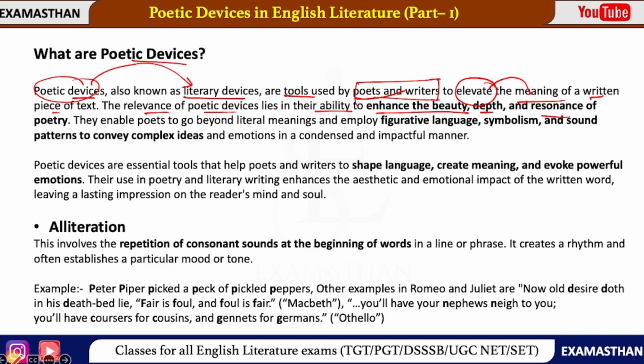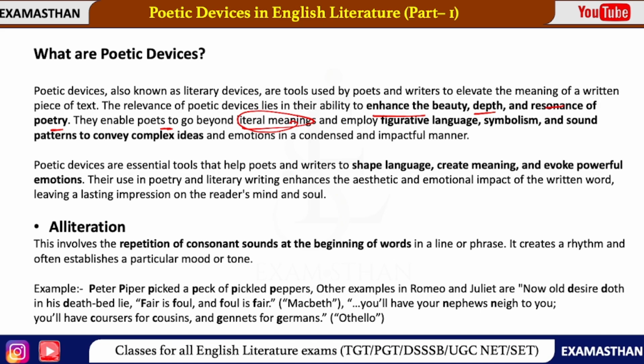That means the relevance of poetic devices lies in the ability to enhance the beauty, depth and resonance of poetry. They enable poets to go beyond literal meaning and employ figurative language, symbolism and sound patterns to convey complex ideas and emotions in an impactful manner.